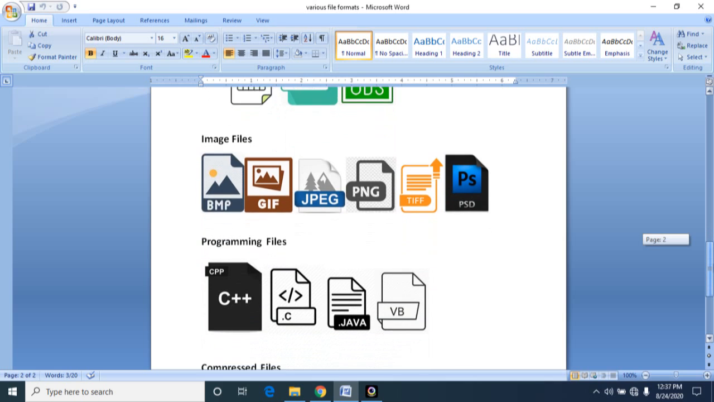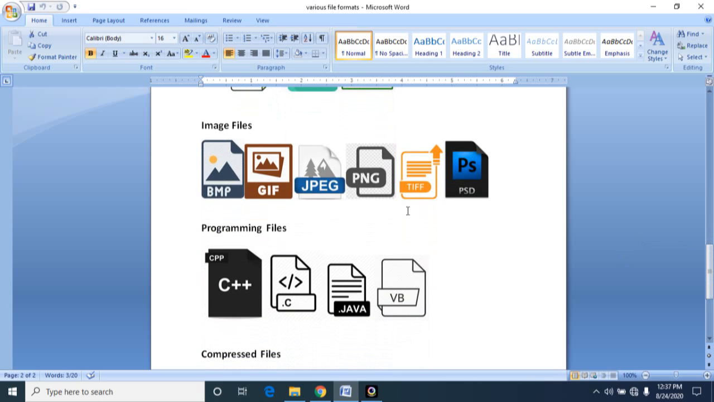And we have many image files: BMP. Please keep the extensions of files in mind. BMP is what you get if you create an image in Paint; it will be saved with the .bmp extension. GIF file: you will get many animated images in WhatsApp. The extension is GIF, and you are all well acquainted with GIF. And JPEG, it will be called JPEG or JPG. And PNG file, TIFF file, Photoshop PSD. So these are all various extensions of image files.